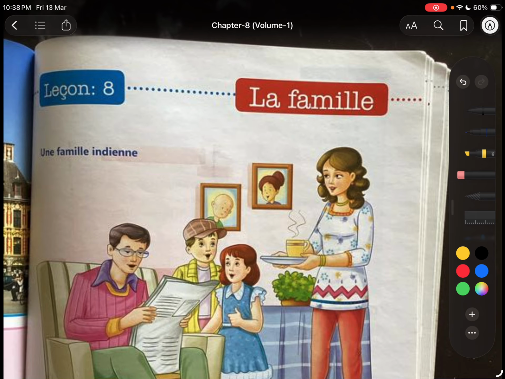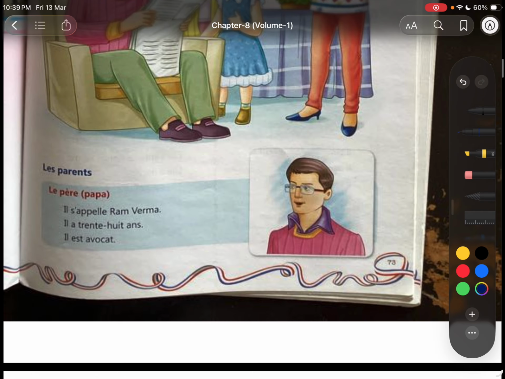Okay, so let's go ahead. In French, the noun comes first and the adjective comes later. Une famille indienne, basically an Indian family. That is the literal translation, and that is not always correct, right? We never have the exact translation between two languages. We always use the nearest translation. Okay, an Indian family.